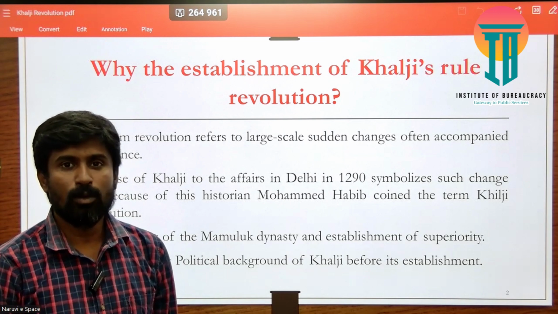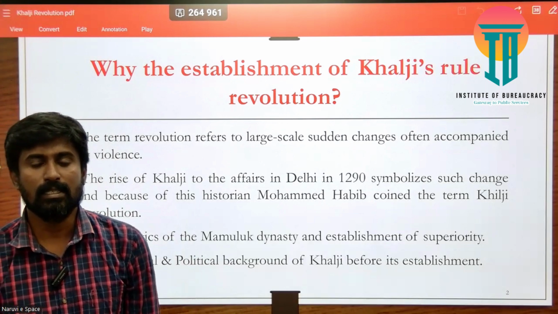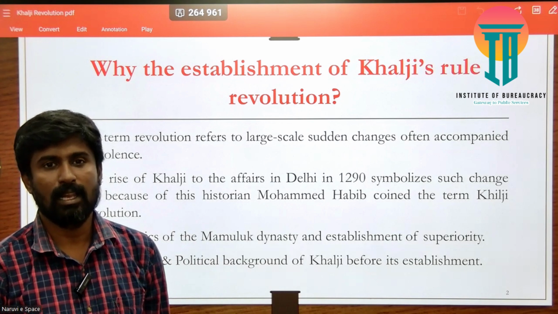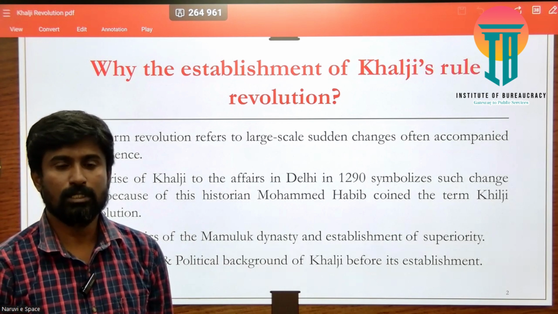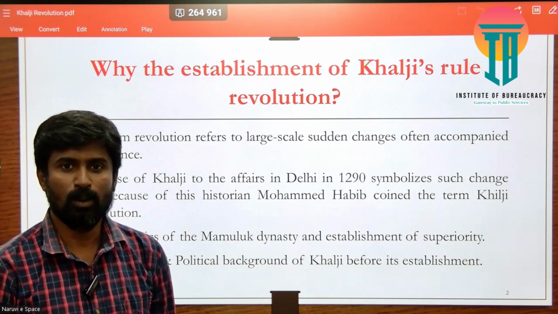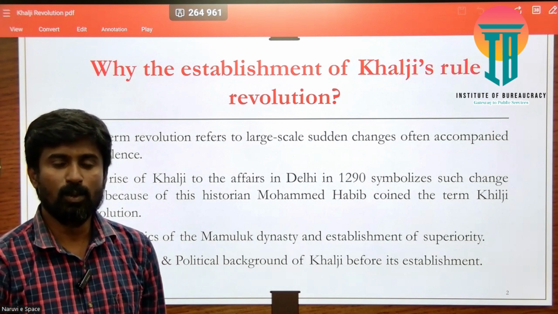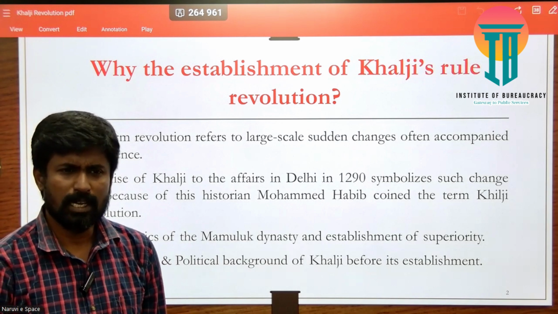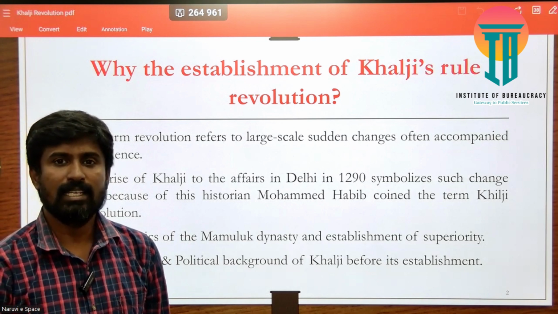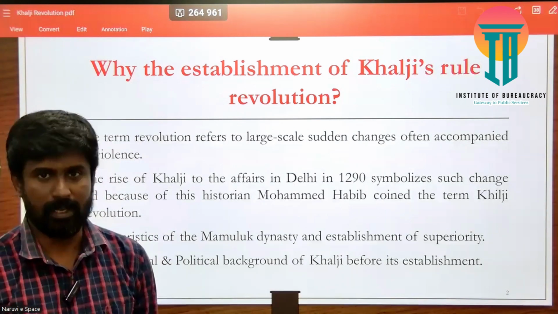The Mamluk or Slave dynasty established its rule around 1206 CE with Qutbuddin Aibak as ruler. After that we see Iltutmish, then Razia, then Balban, the most prominent rulers of the Mamluk dynasty. These three rulers, Iltutmish, Razia and Balban, established the slave dynasty in a very prominent way.